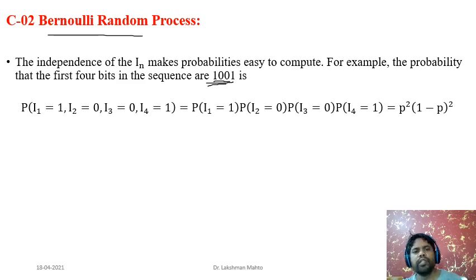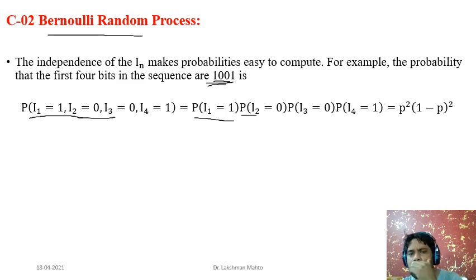And we know that each Bernoulli random variable happens to be independent in this Bernoulli process. So easily we can factor this joint probability as a product of individual probabilities. That means this joint probability is equal to the probability that I1 is taking value 1, into the probability that I2 is taking value 0, into the probability that I3 is taking value 0, into the probability that I4 is taking value 0.